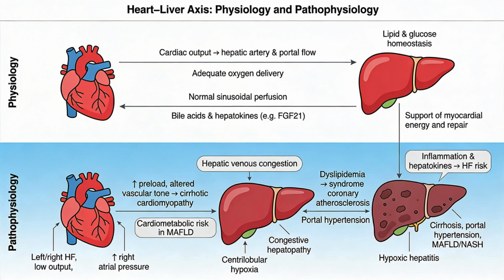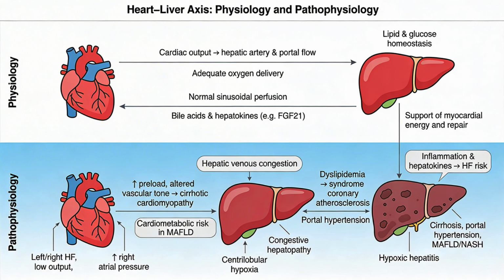Acute low-flow states like cardiogenic shock can produce hypoxic hepatitis with massive aminotransferase rises. On the flip side, chronic liver disease alters hemodynamics and metabolism in ways that stress the heart. Cirrhosis leads to high cardiac output but blunted contractile reserve, diastolic dysfunction, and arrhythmia vulnerability, collectively termed cirrhotic cardiomyopathy.